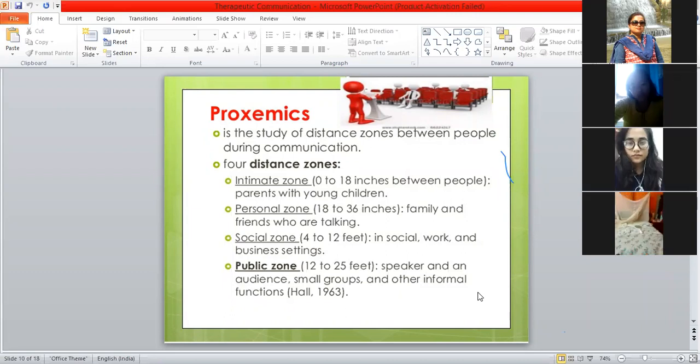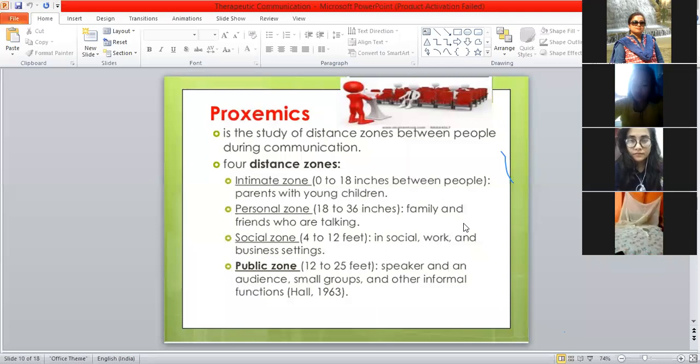All right. So 4 distance zones as per proxemics, the study of distance zones, we have to keep in mind even when we develop therapeutic communication among our patients, or even with family or friends. One is the intimate zone. The distance is 0 to 18 inches between people, especially parents with their young children. They are very cozy with their mother and father, and that is a very intimate zone. Then personal zone, 18 to 36 inches.